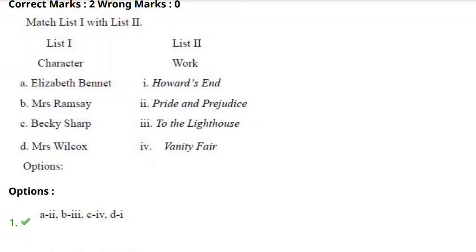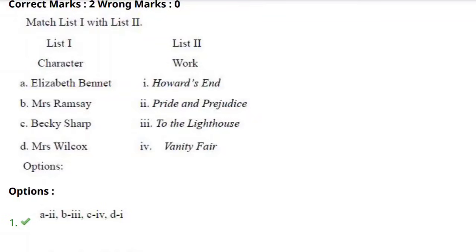Elizabeth Bennet is one of the main characters in Pride and Prejudice, which is written by Jane Austen. Mrs. Ramsay is a key character in Virginia Woolf's novel To the Lighthouse.